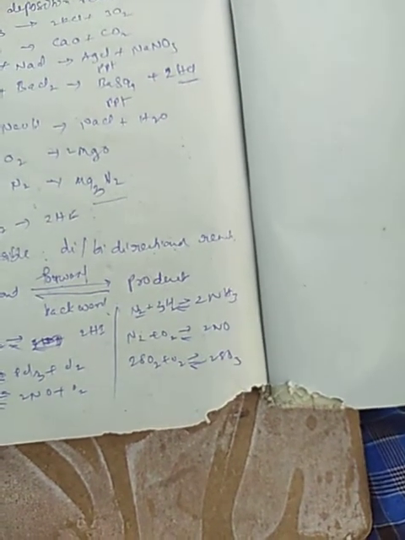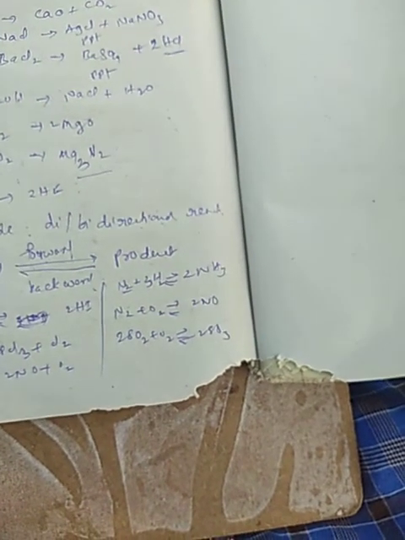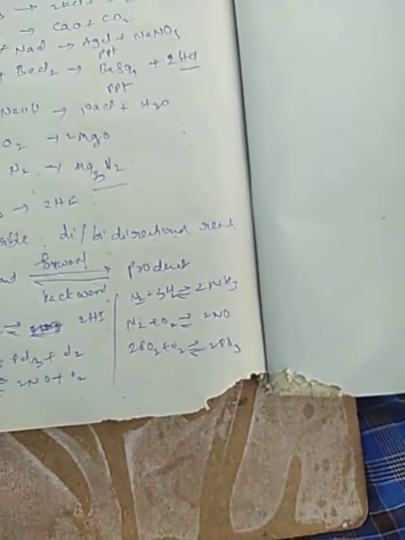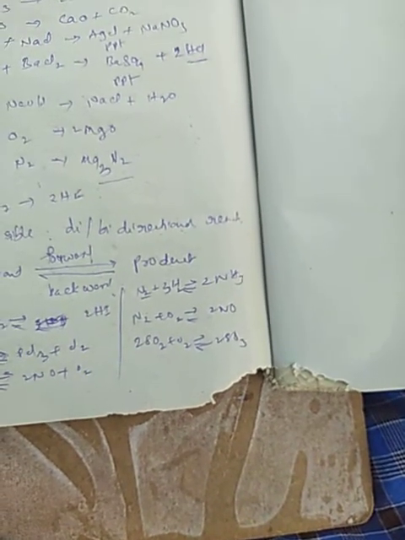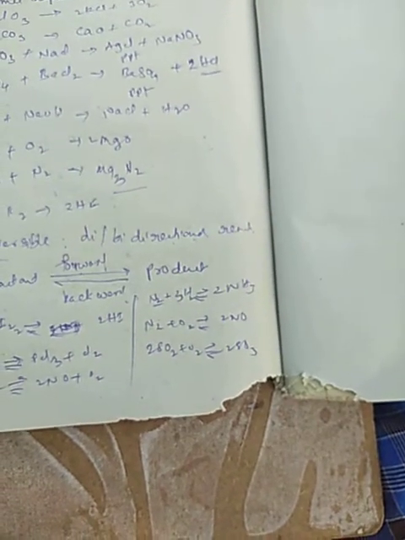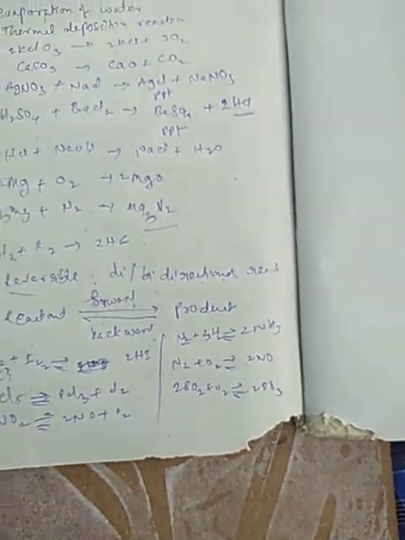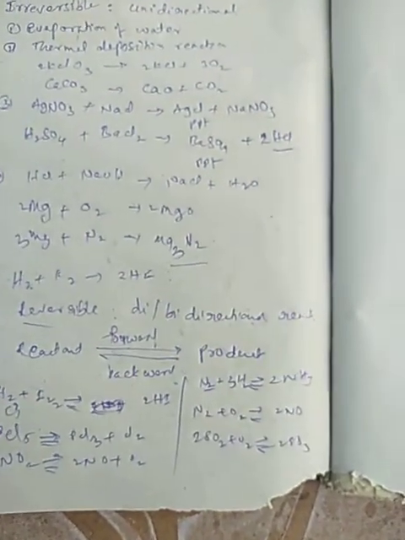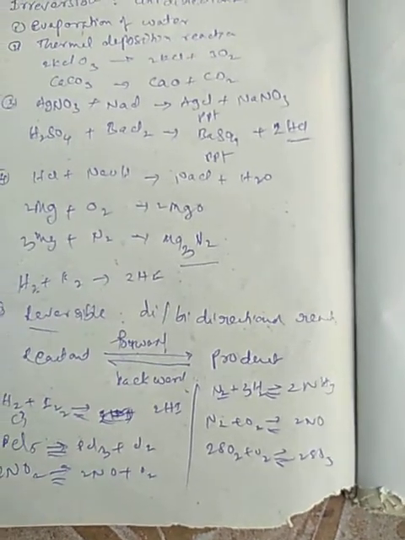But after some time there is no change in the concentration of reactant and product. This is the stage we call equilibrium, meaning at the equilibrium state the rate of forward direction is equal to the rate of backward direction. This is nothing but equilibrium.